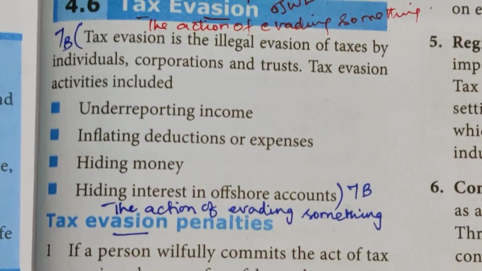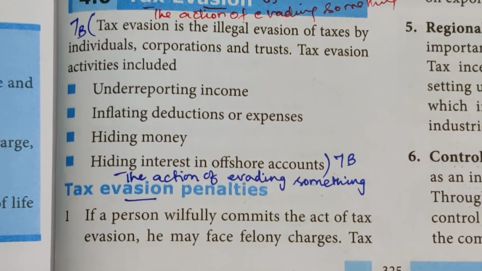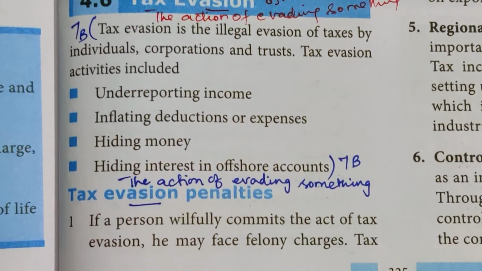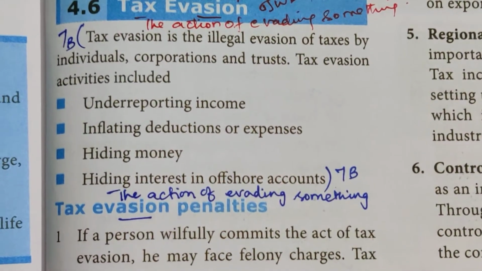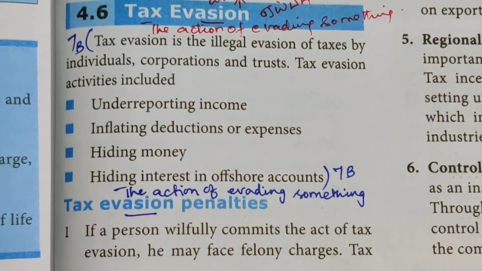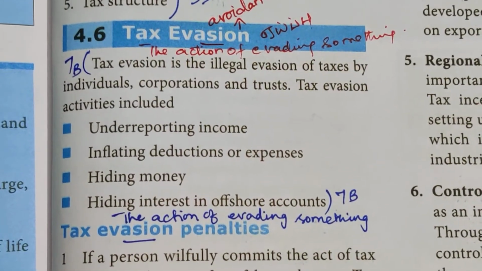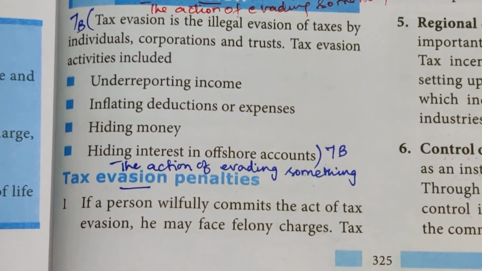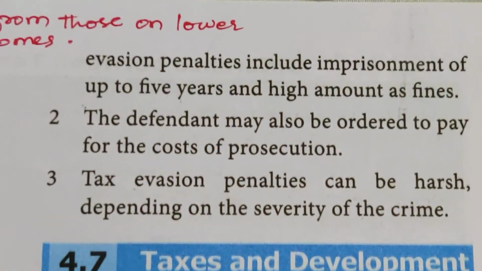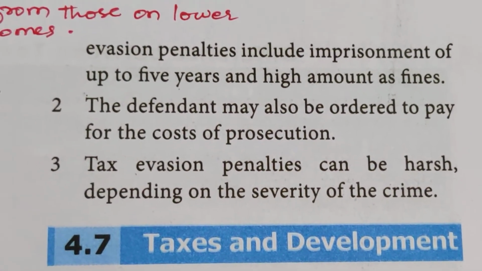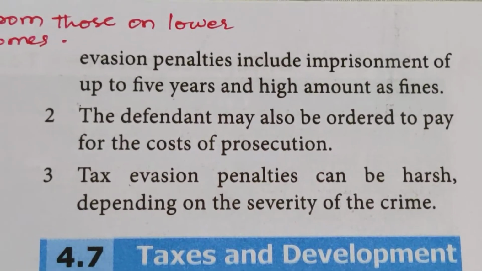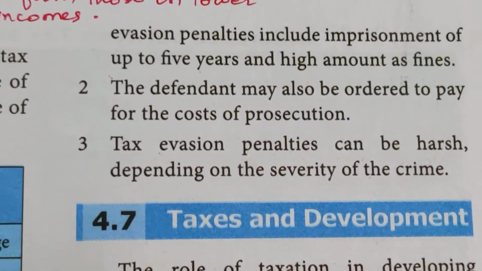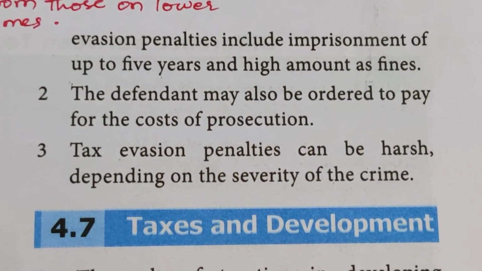The tax evasion penalties. You have income but you're not showing it in the account, that penalty they are bringing. If a person willfully commits the act of tax evasion, he may face felony charges. What is evasion? The action of evading something, avoiding, to show into account. Tax evasion penalties include imprisonment of up to 5 years and high amounts as fines. These are penalties to them, the different types of punishment, for those who are avoiding showing the proper records to the government.